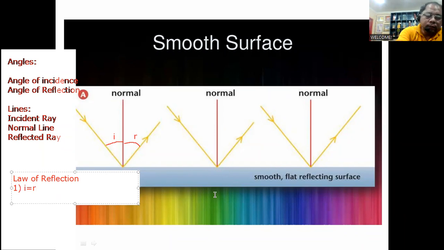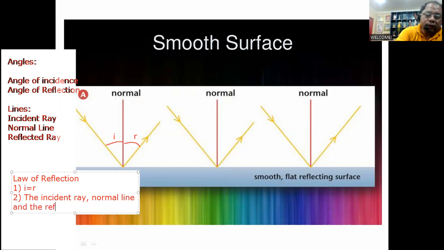Now the second principle in this law of reflection is that these three lines that we identified, the incident ray, the normal line, which is the vertical line that you're seeing there, and the reflected ray, are located in the same plane. They are called coplanar lines.